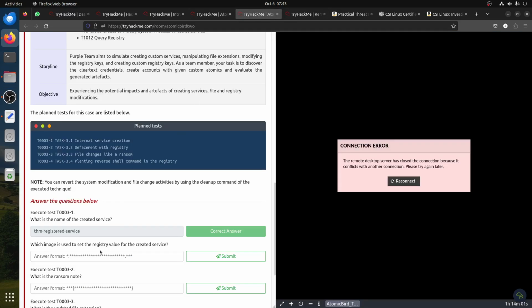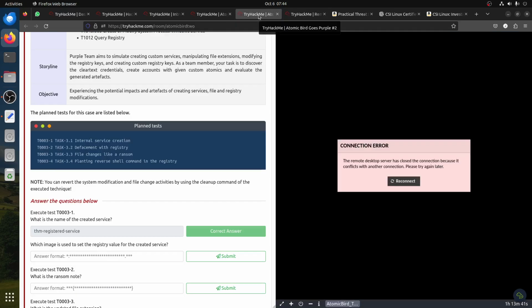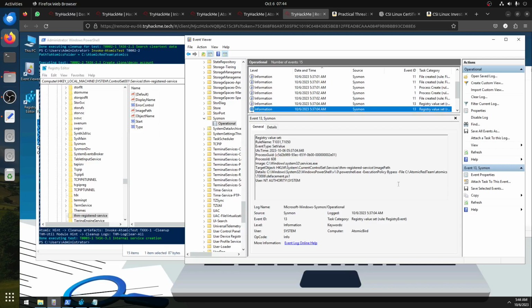That's a damn question again. Which image is used to set the registry value for the created service? Registry value, so it needs to be about the registry here. This is the one that creates the file. HKLM, that's the registry current.